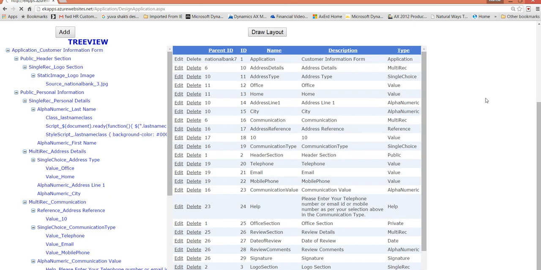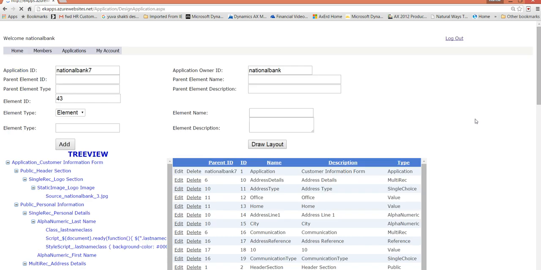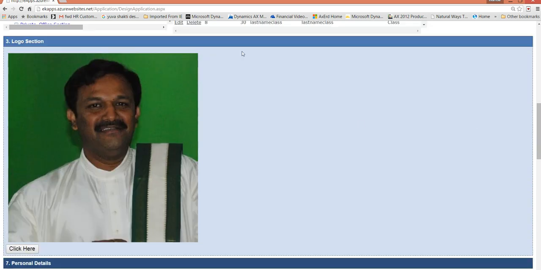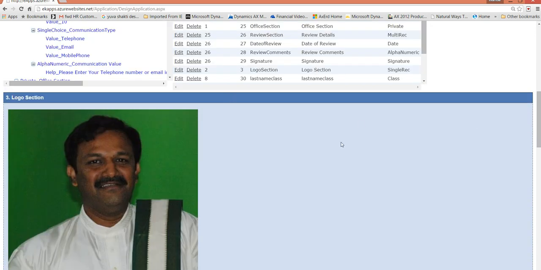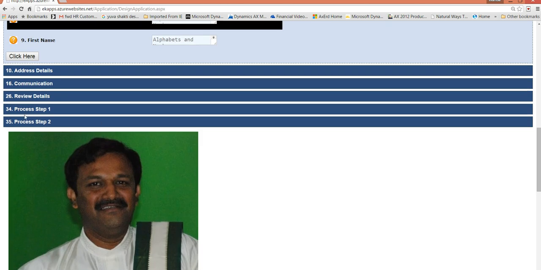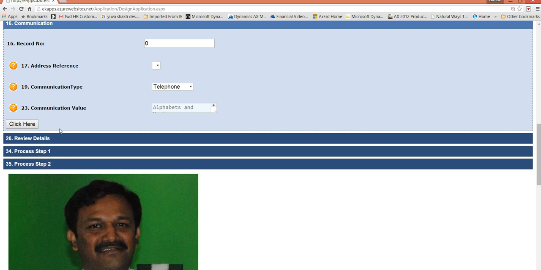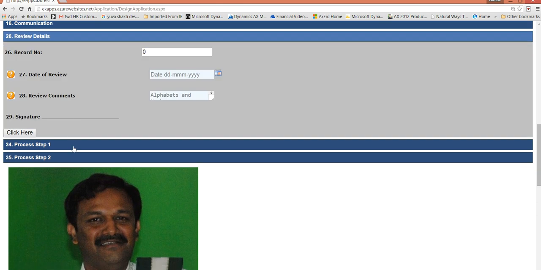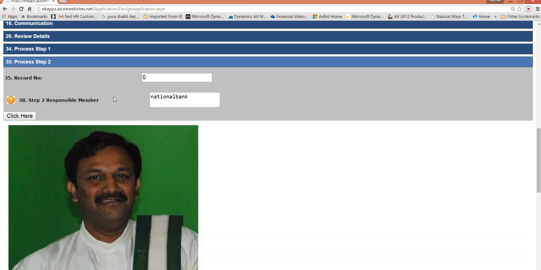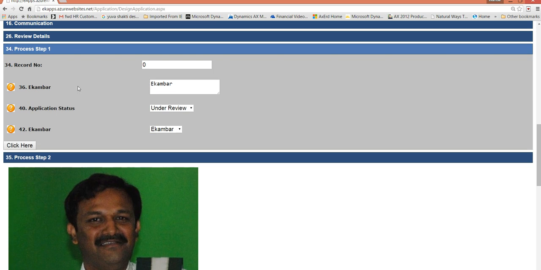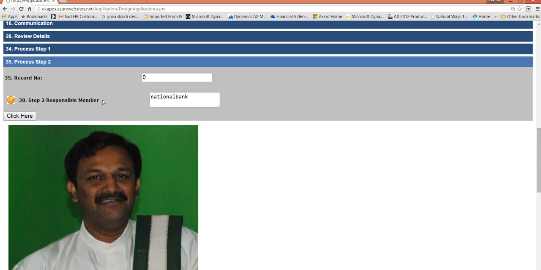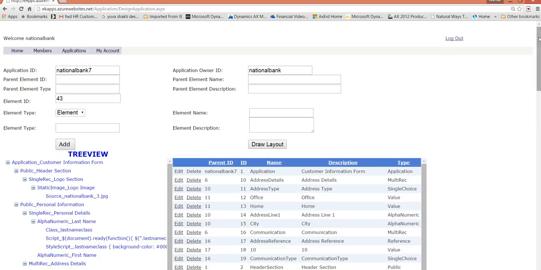And it is taking rounds, and now here is the layout. Sorry, it's my picture only, and I'm just using it. And here is the address one, communication, like this. We have not changed anything. The process step 1, I'll explain about this process step in just a minute. So everything will be available here only.